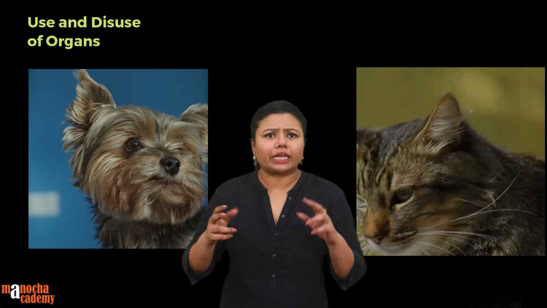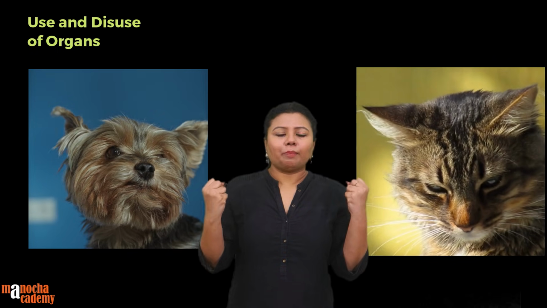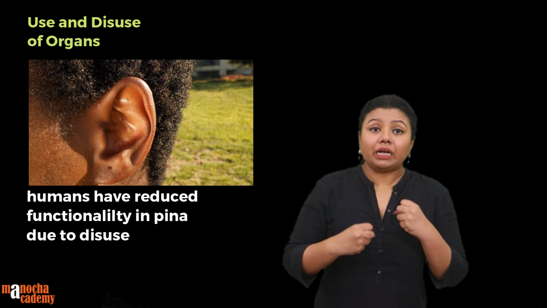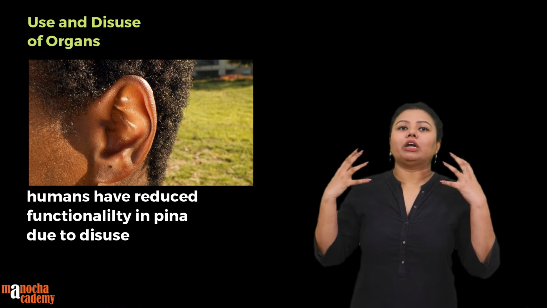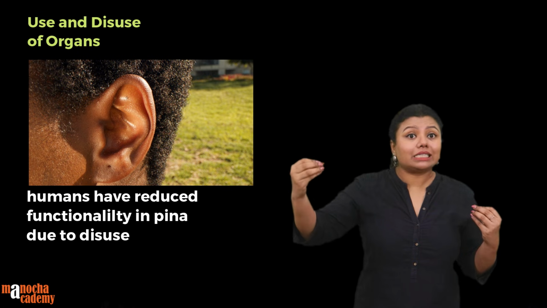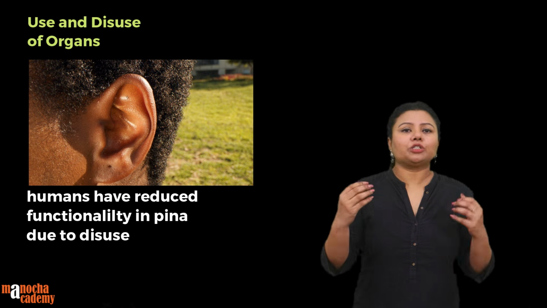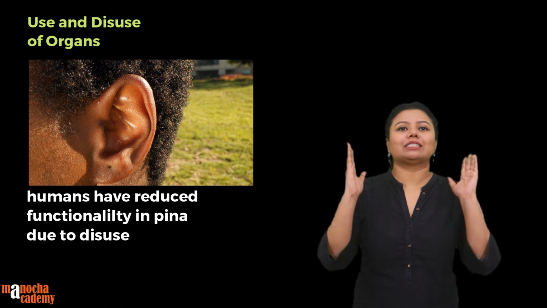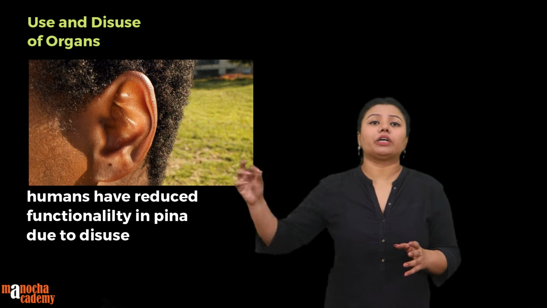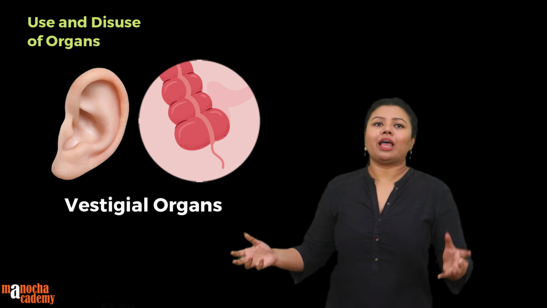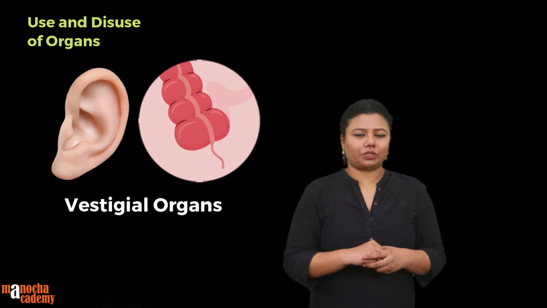You must have seen a dog and a cat also use it, moving the pinna to collect sound. But in us, our other faculties of the brain have become so sharp that even if we do not catch the sound that precisely, we are still able to save ourselves. That is why the movement of the pinna has been in disuse for a long time, and therefore they have become vestigial. We call these organs vestigial organs, which have become small, rudimentary or dysfunctional because of disuse.